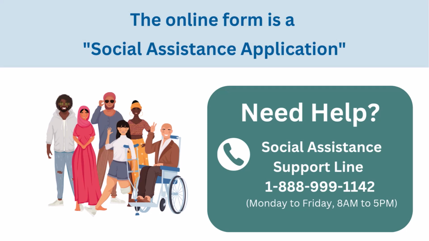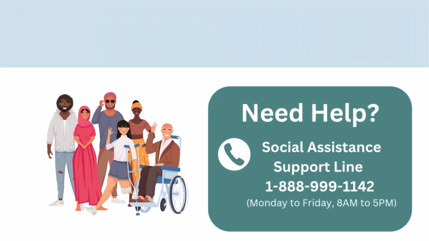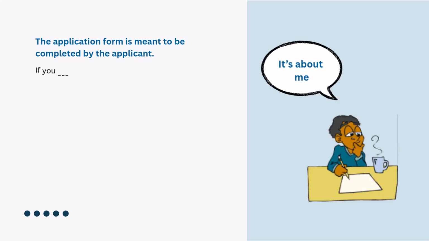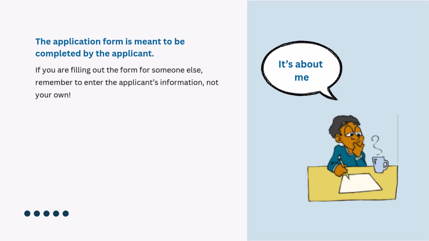If you hit a question and you're just not sure what it's asking, you can reach out to the Social Assistance Support Line at 888-999-1142, and they should be able to assist you by clarifying the question. The application form is intended to be completed by the applicant. So if you're filling this out for someone else, such as a parent who's doing this for their child, remember, you're entering the applicant's information, not your own.